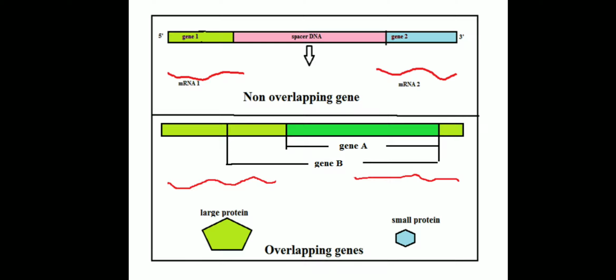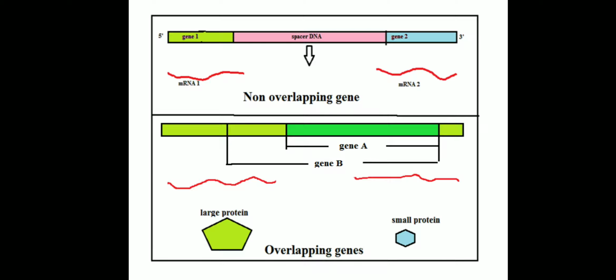As a result, the amino acid sequences encoded by the overlapping region are quite different in the two proteins. Because the open reading frames are different, the amino acid sequence that is encoded by the overlapping genes will be different.